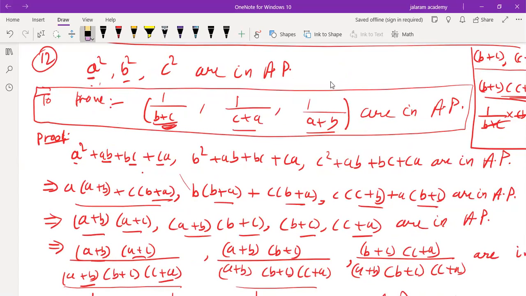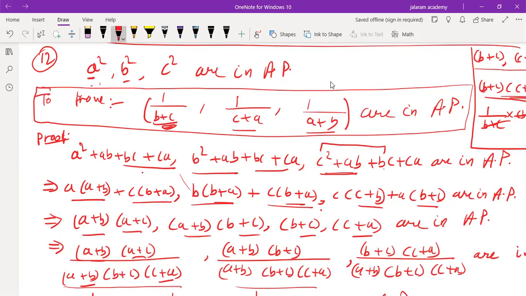Now, if we take a common from the first two, a into a plus b, plus c common from the next two, b plus a. Similarly, for the next, b common, b into b plus a, plus c common, b plus a. C is not common in the first two, so we take the first and third: c is common into c plus b, plus a is common into b plus c.